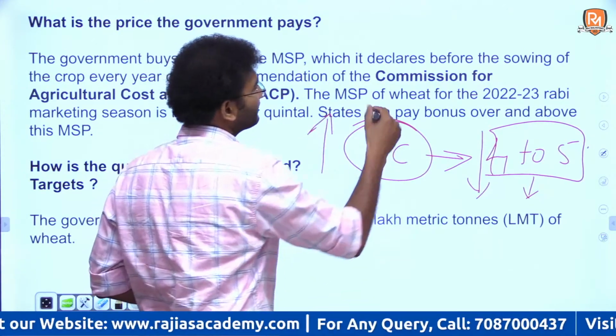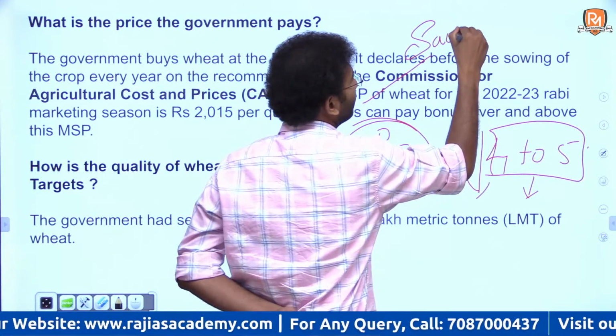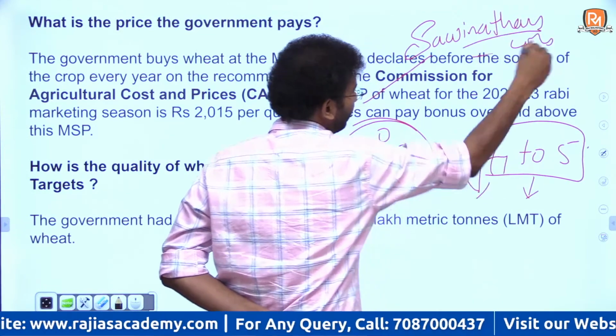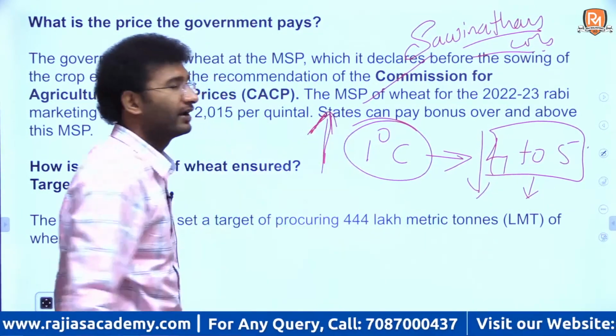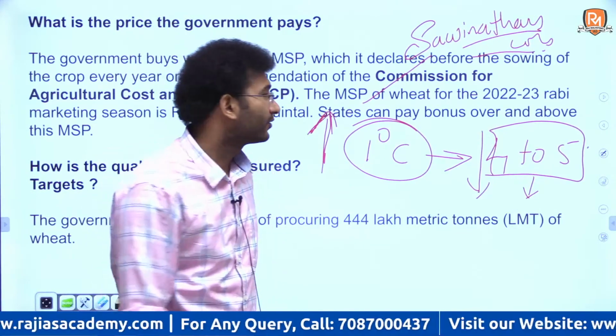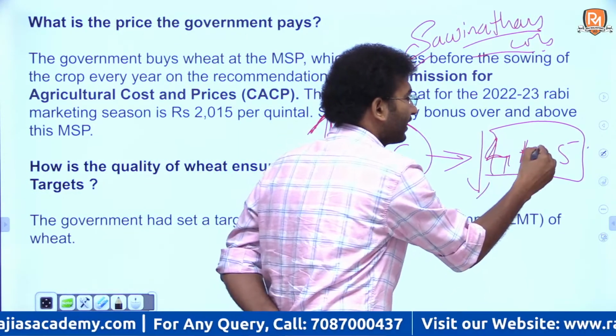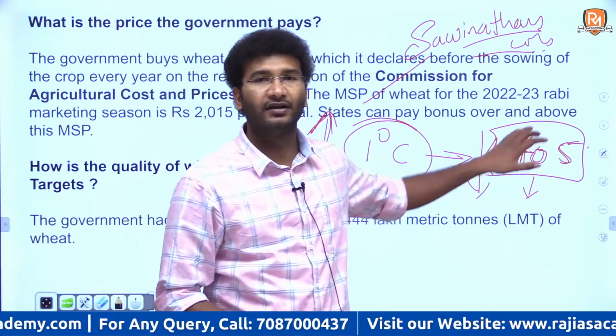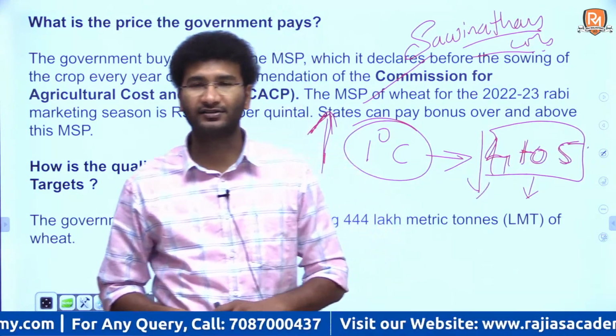This is given by the Swaminathan committee, right? The Swaminathan committee said that if there is an increase of 1 degree Celsius in temperature, there would be a drop in wheat production, and this is what happened last month, in the month of March.